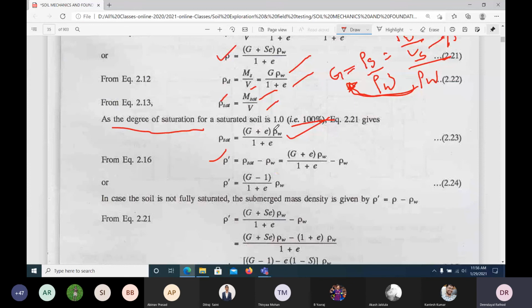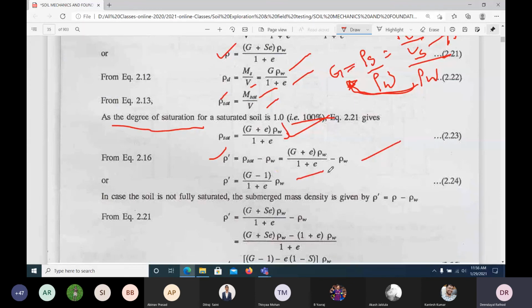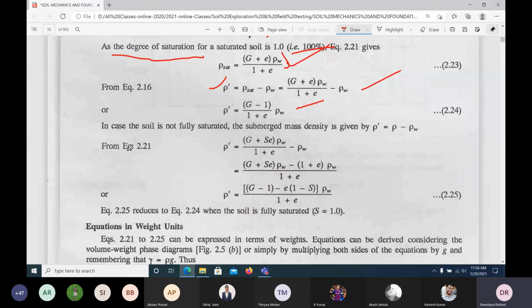What is submerged? Gamma sat minus gamma W: if you do this, you will get gamma sub. If the soil is not fully saturated, the submerged unit weight is given by this one. Likewise, you can get these equations. If we substitute 1 here, you will get this equation.